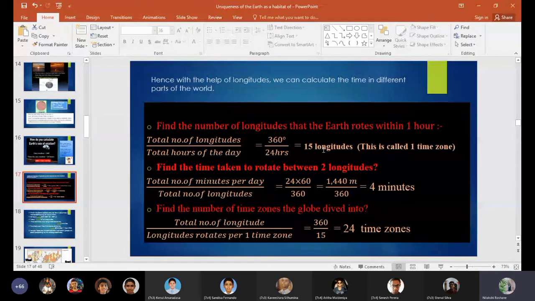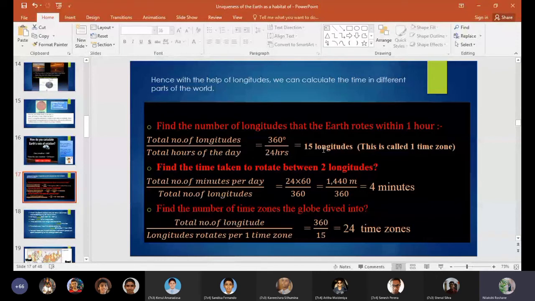So there are 15 longitudes in one time zone. So you get the answer as 24 time zones. So to find the number of time zones the globe is divided into, you have to divide 360 by 15. So you get 24 time zones.